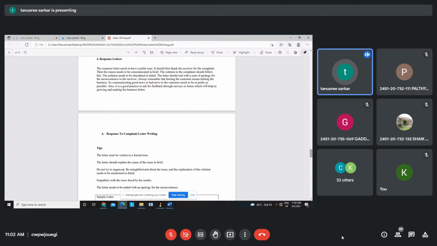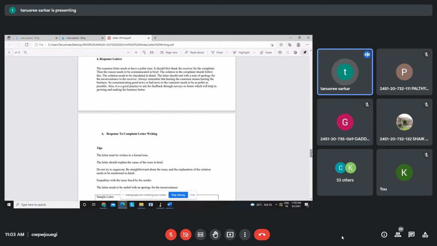Now you have the response letters. Now you put yourself on the other side. Suppose you are receiving a complaint, you are receiving an order, or you are receiving an inquiry letter. Then you need to respond, right? So based on each type, you have to respond. It can be a response to a complaint letter. It can be a response to an inquiry letter. It can be a positive response. It can be a negative response. Okay, it can be anything.